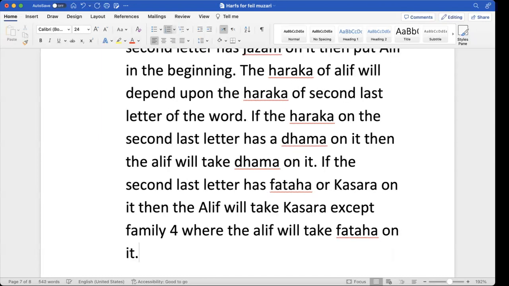Okay, so this is family 4. When you study it inshallah, it will become more clear to you. In all the other families, the rule will be the same.